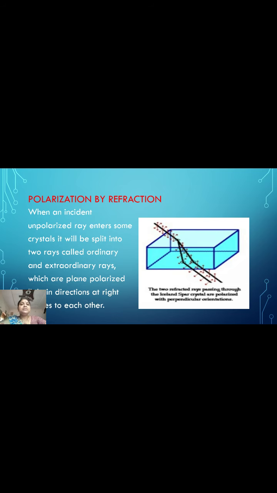The process of refraction is shown in the figure. The pile of plates consists of a number of glass plates supported in a tube of suitable size and inclined at an angle of 32.5 degrees to the axis of the tube. Monochromatic light is allowed to fall on the pile of plates at the polarizing angle.